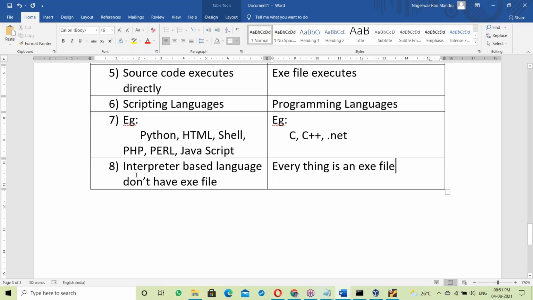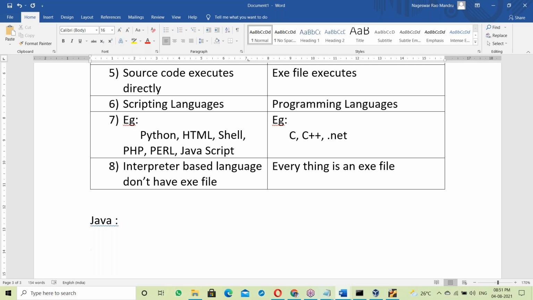So any language which is interpreter based doesn't have an exe file; it doesn't have the exe file concept. That's it. Now let us come to Java. What is Java here? Is it compiler or interpreter based? Let me explain about Java, and after that you decide.